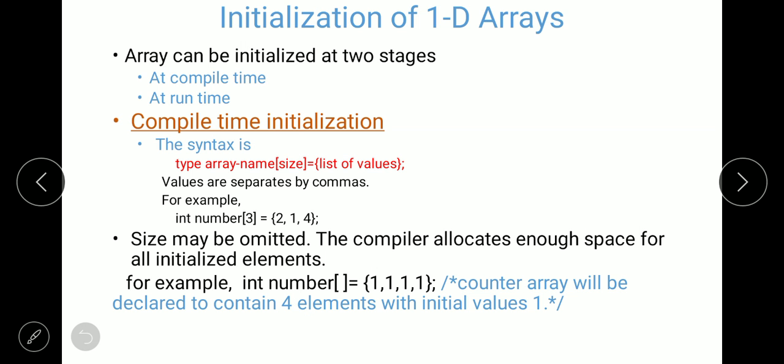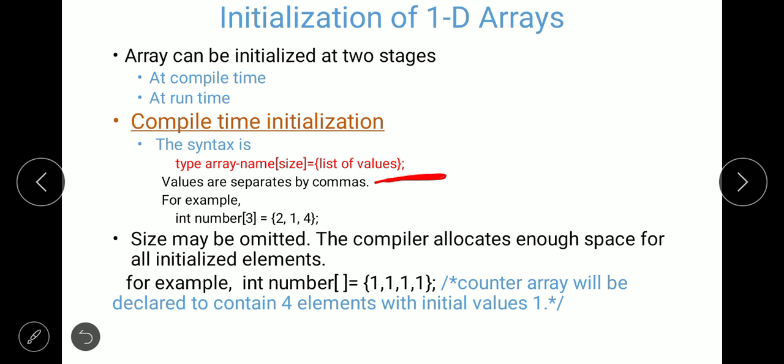The syntax is type, array name and then the size, same as in the declaration, then the assignment operator, is equal to, then the list of values. So at the time of the declaration itself, we are going to specify the values.